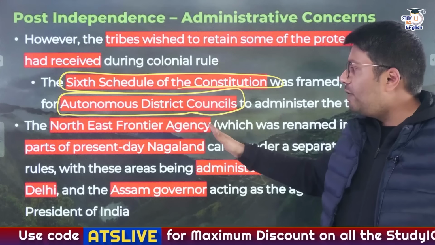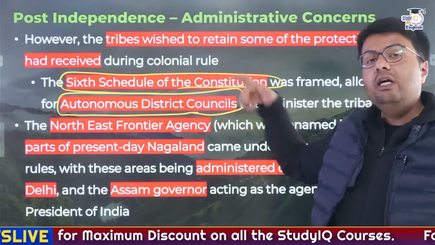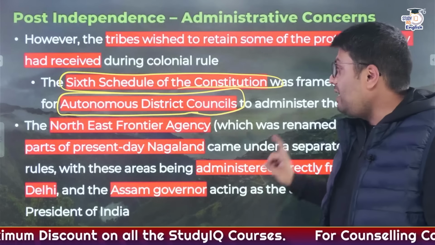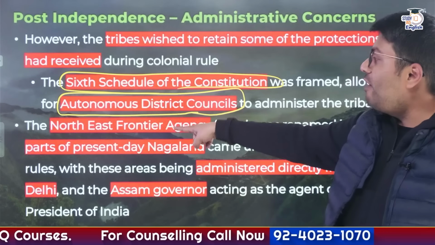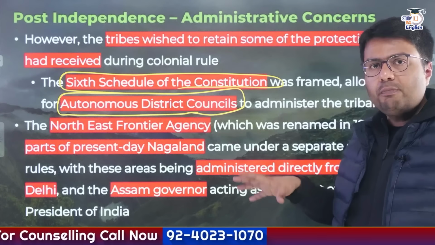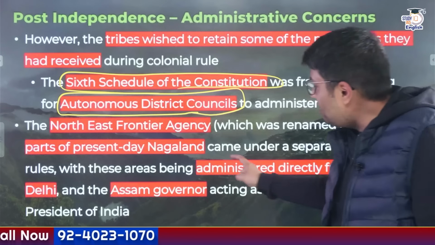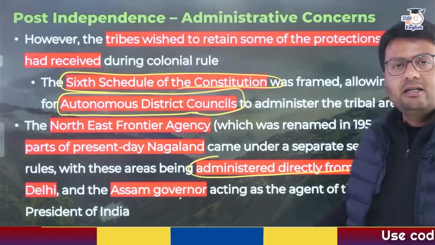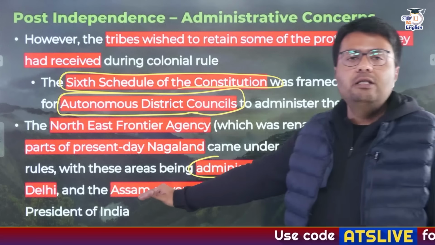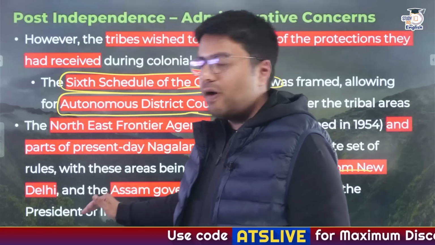Similarly, the North East Frontier Agency, which was taken out of colonial Assam in 1911, ultimately got union territory status. NEFA at that time included present-day Arunachal Pradesh and parts of Nagaland. And this area happened to be administered directly from New Delhi, and the Assam governor acted as an agent of the President of India governing the NEFA areas.